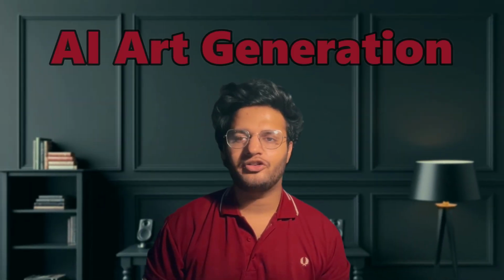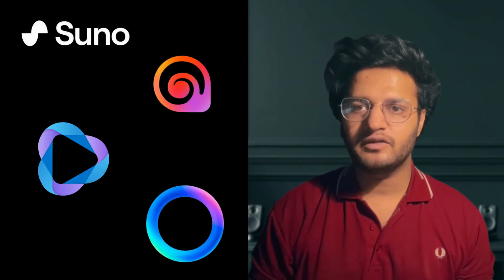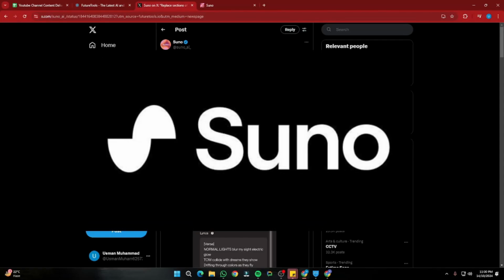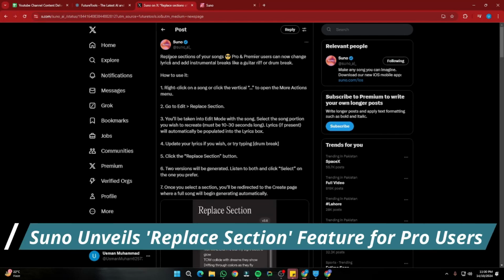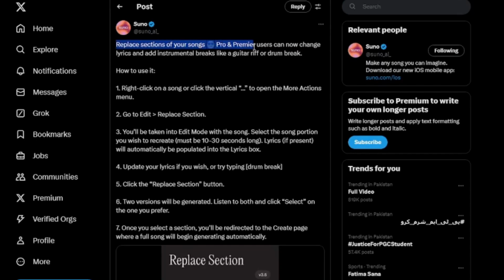So in AI art generation, the tools that we'll be covering will be Suno AI, Hailuo AI, Heygen AI, and Meta's new Movie Gen. Alright, so starting off with AI music, we have another update regarding Suno AI. Suno AI has unveiled their new feature, which is replace section. In the official X post by Suno, they have clearly advertised the replace section of your songs. Pro and Premier users can now change lyrics and add instrumental breaks like a guitar riff or drum break.